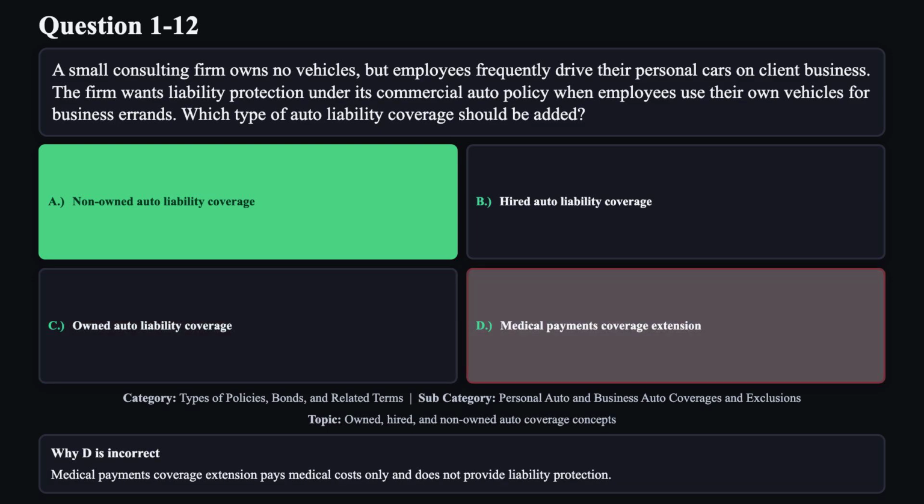Reason D is not correct. Medical payments coverage extension pays medical costs only and does not provide liability protection.